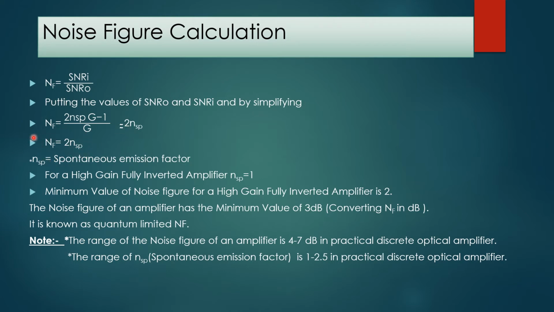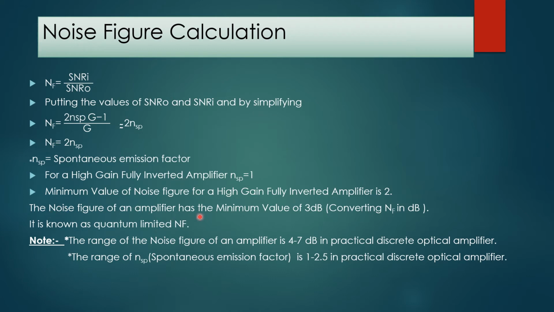By simplifying this formula, we will get the noise figure is equal to 2 n_sp, where n_sp is the spontaneous emission factor. So noise figure is directly proportional to the spontaneous emission factor. For a greater value of n_sp, the noise figure will be greater. For a lower value of n_sp, the noise figure will be less. For a high gain fully inverted optical amplifier, n_sp is equal to 1. Minimum value of noise figure for a high gain fully inverted amplifier is 2. By putting n_sp equal to 1 here, we get the noise figure equal to 2. So the minimum noise figure is 2.